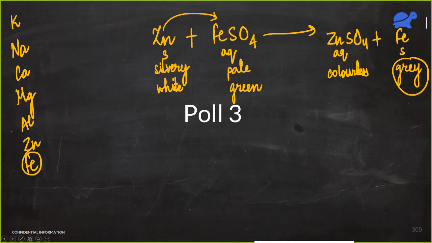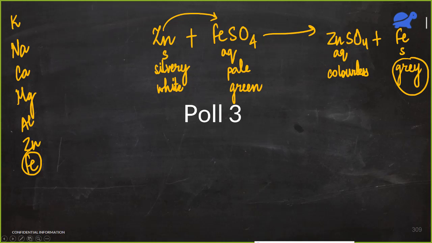The first option is correct, that a grey coating of iron is formed on zinc. Sorry, the second correct option is that the solution becomes colorless. There was a lot of confusion here, people. Most of you said that the solution becomes pale green. The solution was pale green already. Now after the reaction, it is actually going to become colorless, and a grey coating of iron will form on zinc. So the first option is correct and the third option is correct.